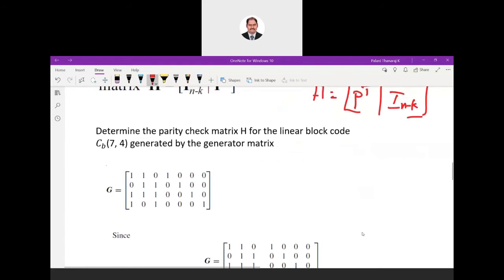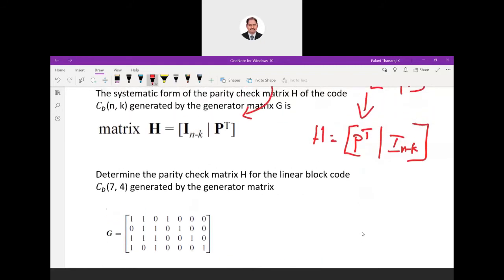There is one example, we'll take this example. Now determine the parity check matrix H for the linear block code 7 cross 4 generated by the G matrix. We are having a question. So they are asking us to get what is H matrix. First, find out what data you can get from the question. What is this first value? This is following the block code notation n comma k. So n, the encoded code word length, is 7. What is for message? k. So we know what is n and k.